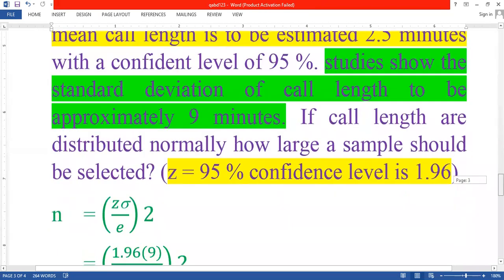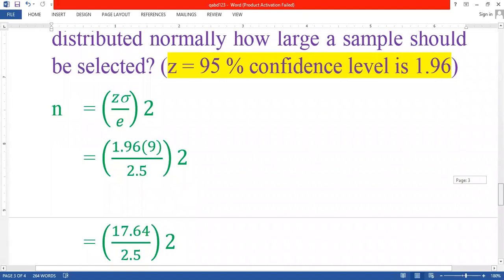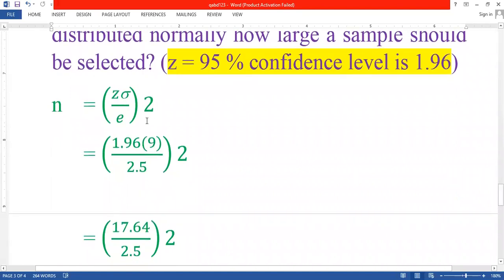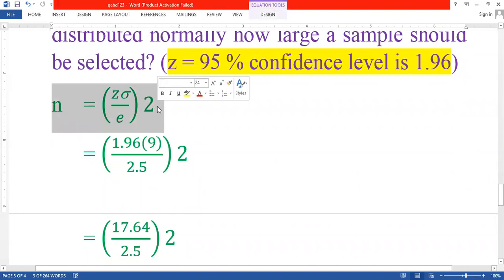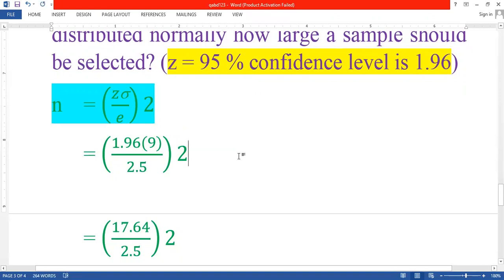Now we need to calculate this problem for the 95% confidence level. Therefore, what is the formula here? N equals (Z times standard deviation divided by E) whole square.